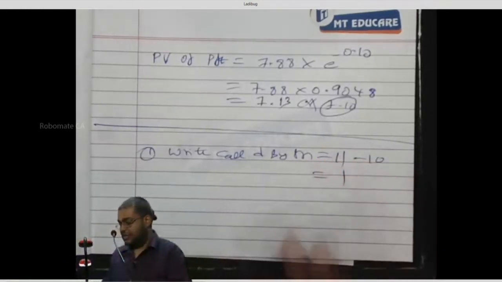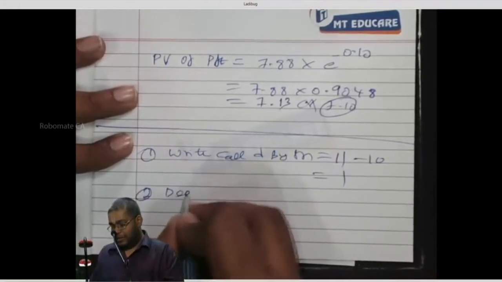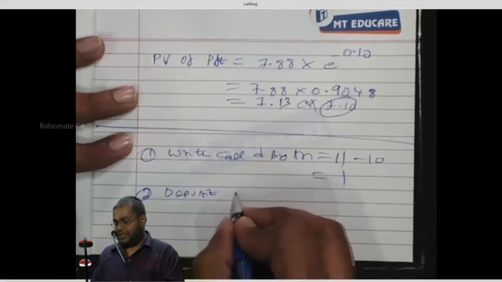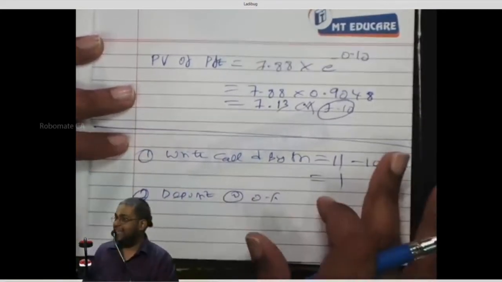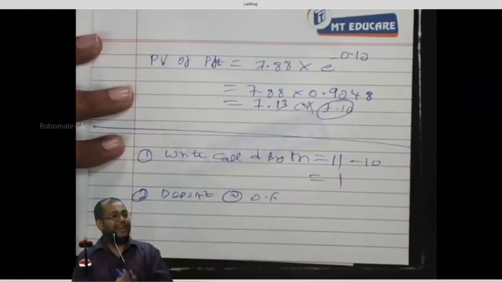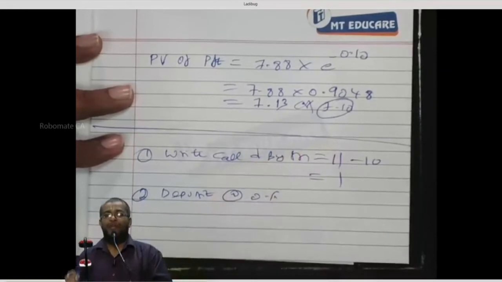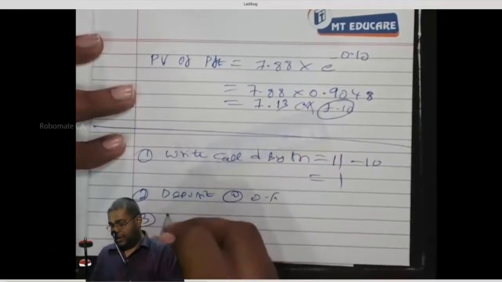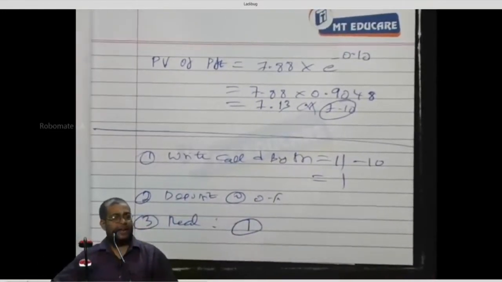Now, next. What do I do with this 1 rupee? Deposit. Okay, suppose I deposit at 0% interest. Chidambaram said no interest for this strategy, so I need not compound. Even if I put it in my current account, no interest. After 1 year, how much will I realize here? 1 rupee. I have 1 rupee in hand after 1 year. Yes or no?